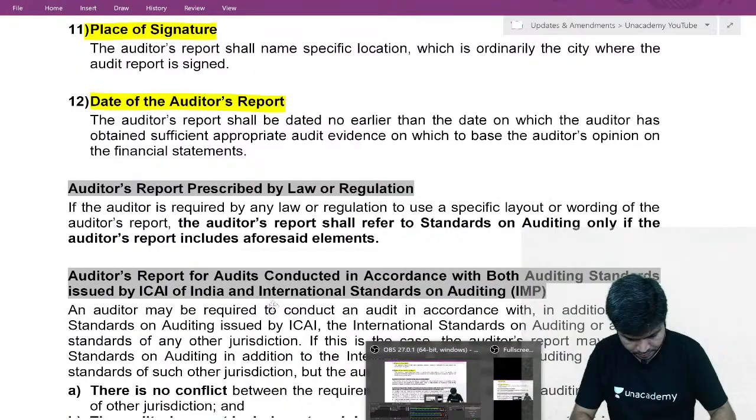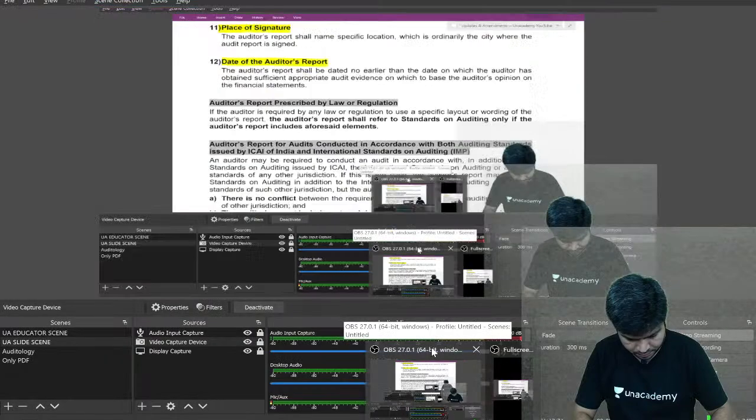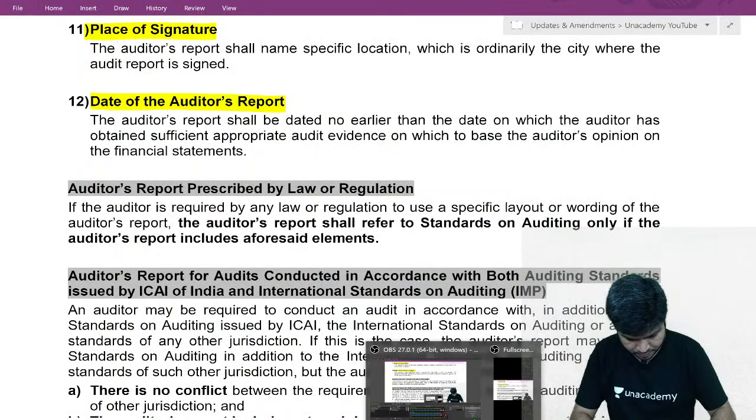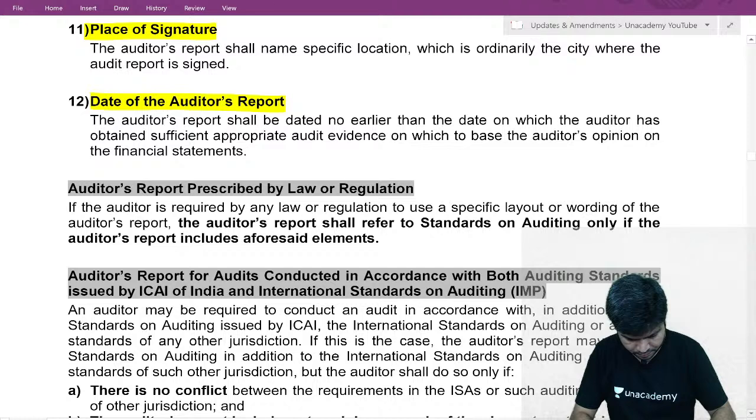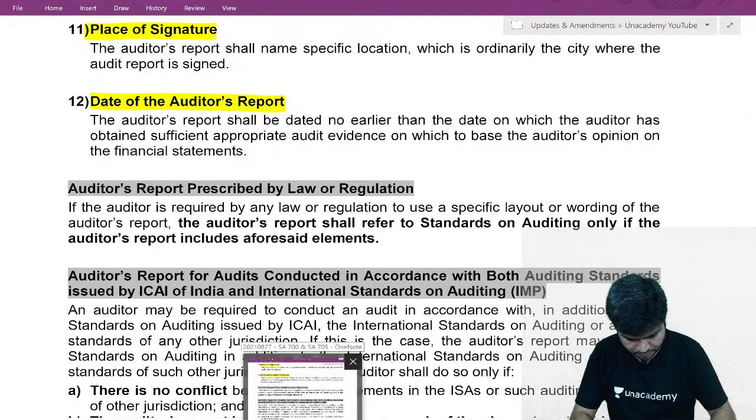Am I audible, visible properly? Or am I stuck?